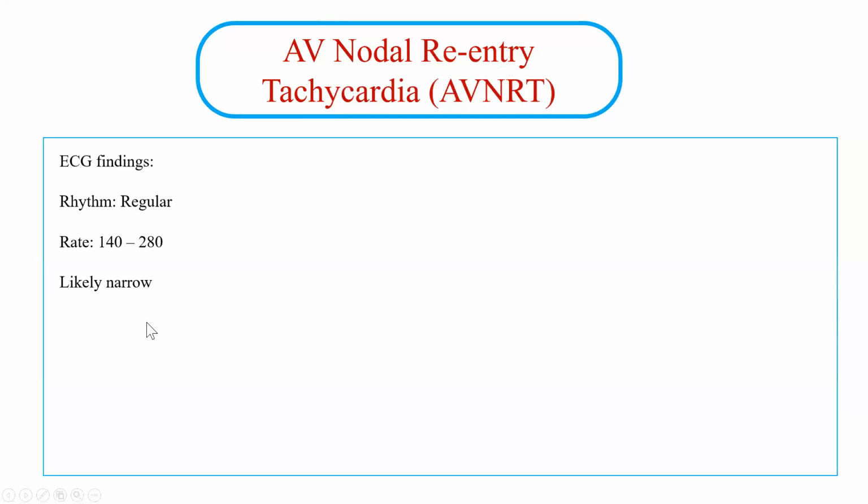Why did I say likely narrow? Because if a patient is already having a bundle branch block or accessory pathway or even aberrant conduction, the QRS complex will be wide. So again, wide complex versus narrow complex does not mean anything here.